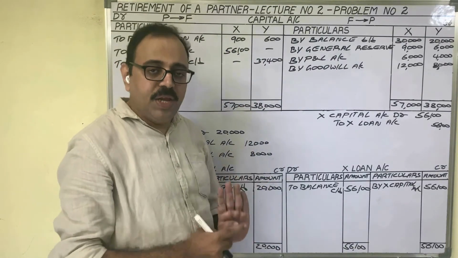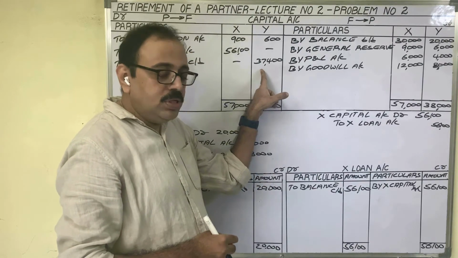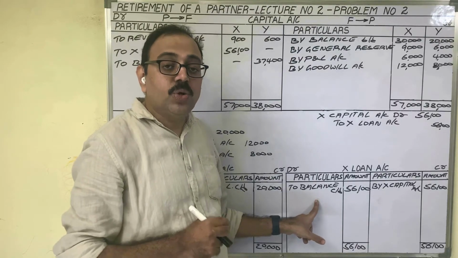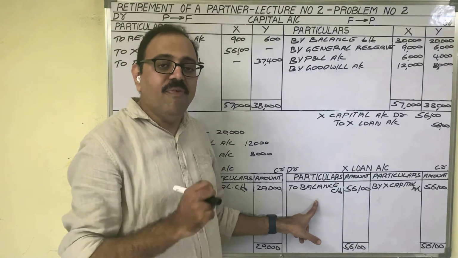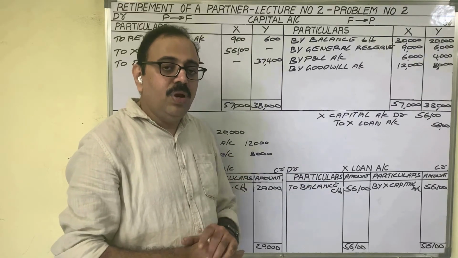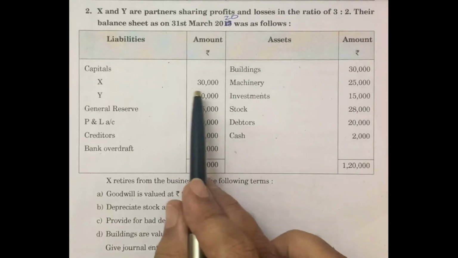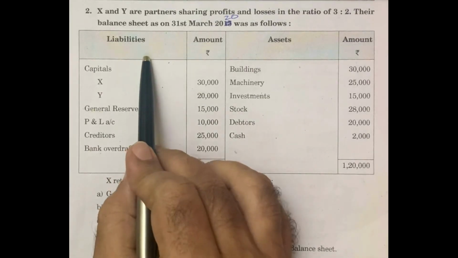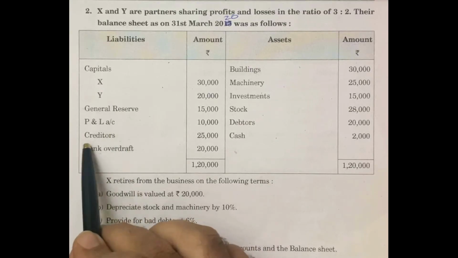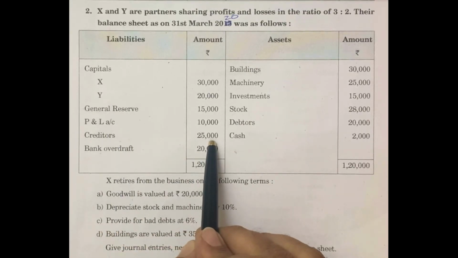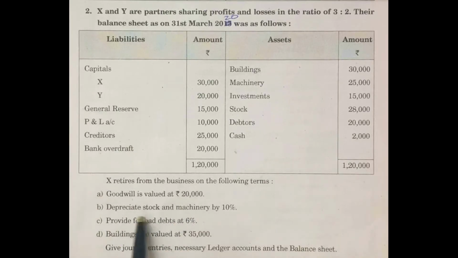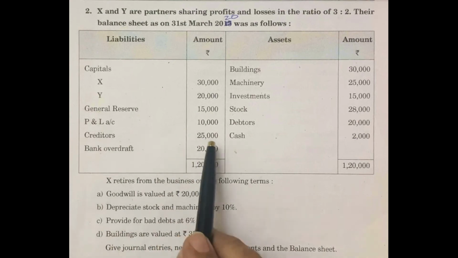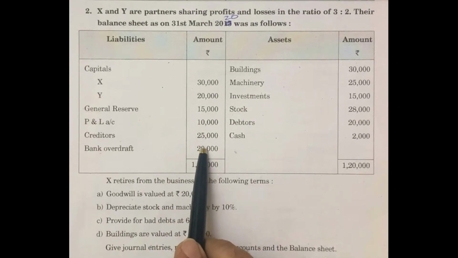In ledger, we prepared revaluation account, capital accounts, goodwill account, and X loan account. Finally, we have to show the balance sheet. Balance sheet of Y. Because X is retired, only Y's balance sheet we have to show. Based on the old balance sheet and additional information, we have to prepare new balance sheet. Liability side, with the creditors we have to start. Creditors amount 25,000 rupees. In additional information, he is not giving any bit related with the creditors. Means in new balance sheet also same amount 25,000 we have to show under liability side.